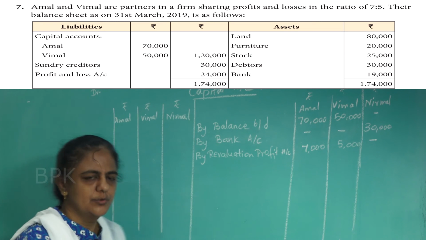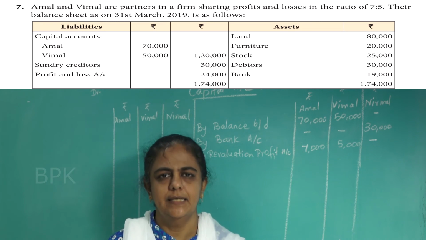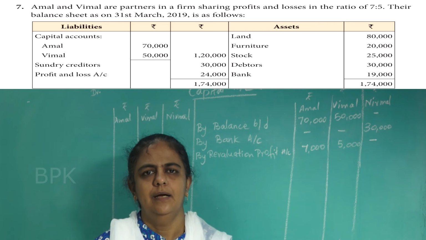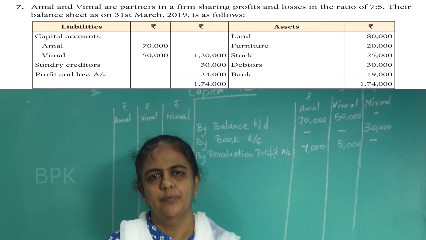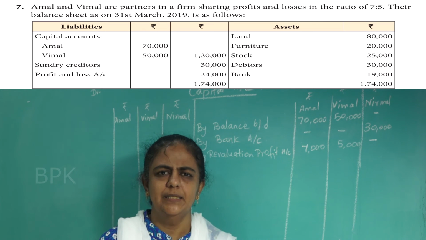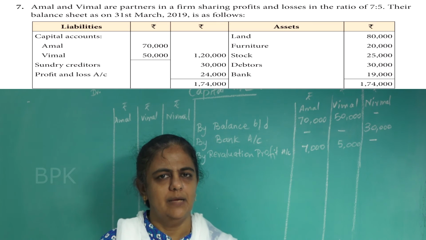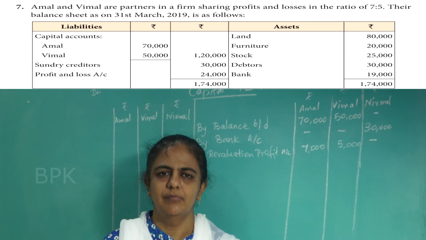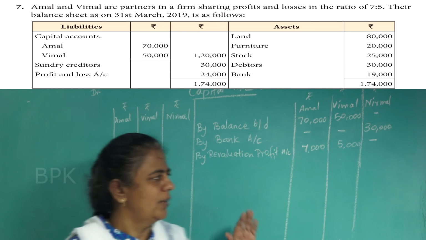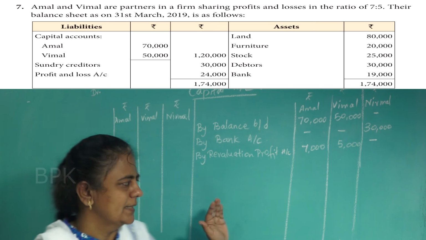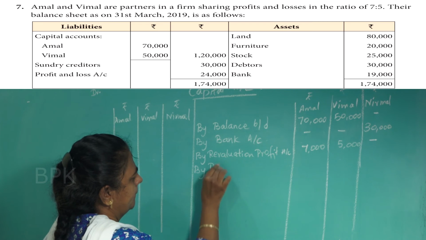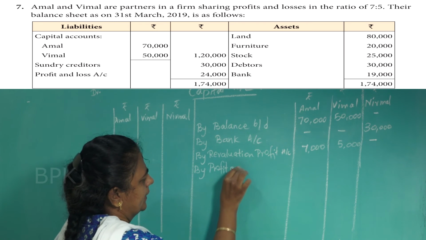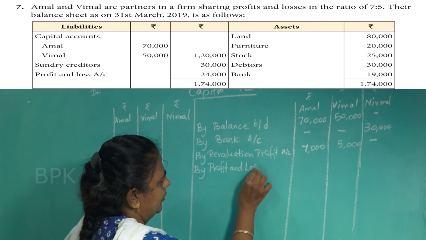Okay. Then you see, already I told you, if there is any profit and loss in the balance sheet given in the question, that also should be transferred to the partners' capital account. Now you see this question. In this question, profit and loss is given on the liability side. If it is given on the liability side, it is always profit. So you have to put it on the credit side. So here you write "By profit and loss account".